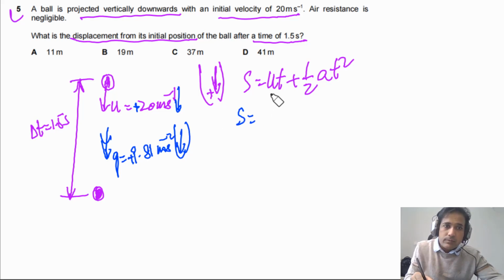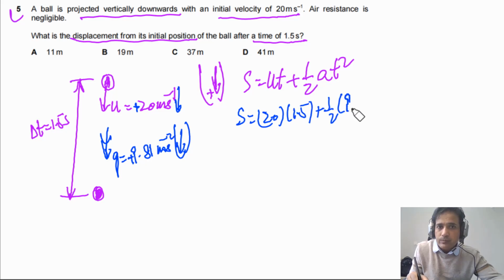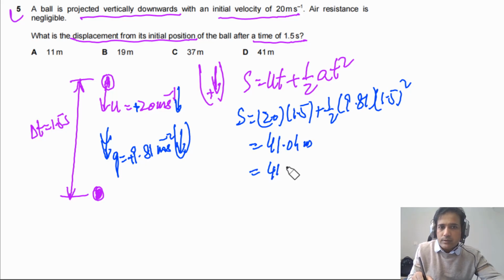So s in this case will be equal to 20 times 1.5 plus 1 by 2 times 9.81 times 1.5 squared. So if we solve this one, we will get 41.0 meters. So up to 2 significant figures, this is 41 meters.